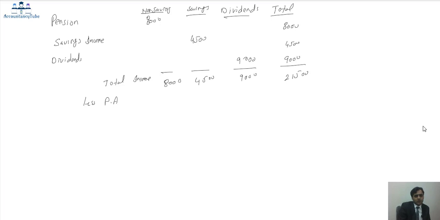First of all, I will deduct the personal allowance out of the non-savings income. Then I will deduct the remaining amount, 3,850, out of the savings income. Whatever the remaining amount is, 650, this will remain exactly the same.